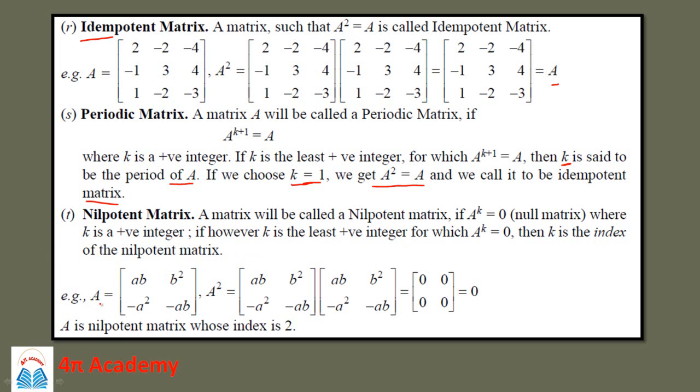So for example, if A is equal to this, then if we find A square, this will be A into A, which is equal to 0. Then in this case, A is called a nilpotent matrix whose index is 2. Here A square being 0, we say the nilpotent matrix has index 2. If A raised to 3 is equal to 0, then we would have called A a nilpotent matrix whose index is 3, and so on.